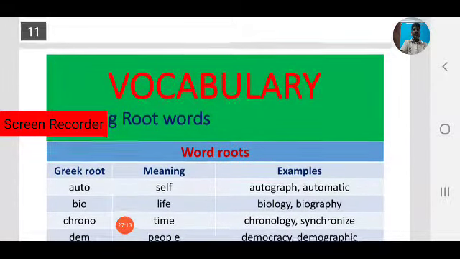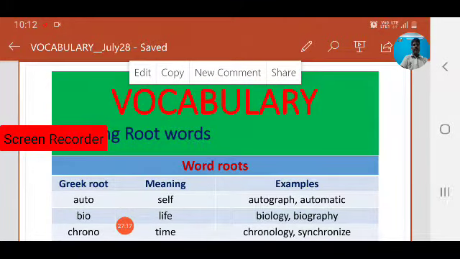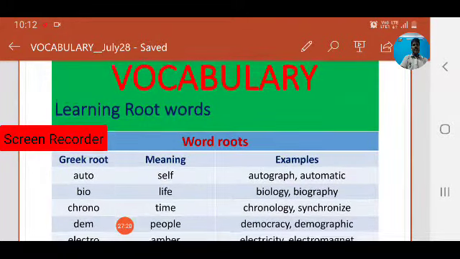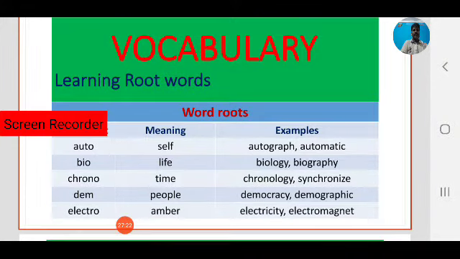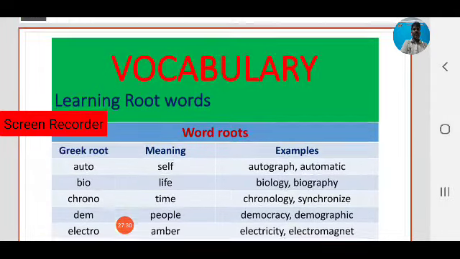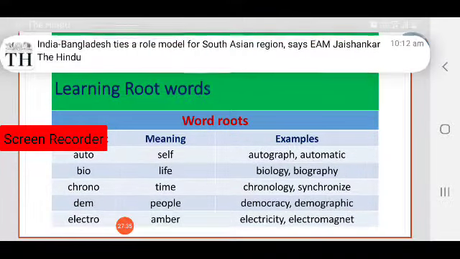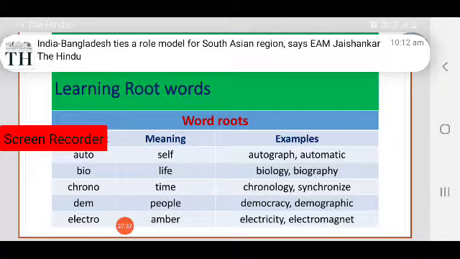Focus on, so observe the slide. All these words are Greek. So as we have discussed, many English words are borrowed from Greek and Latin. So in this way today we focus on Greek roots. These are some examples, not all words, just some examples.